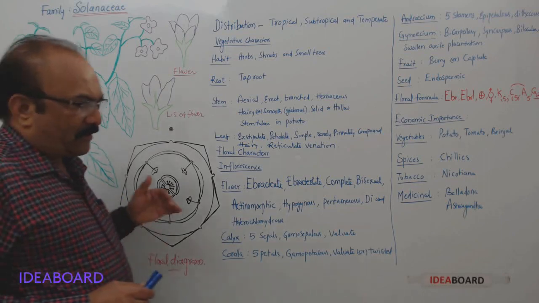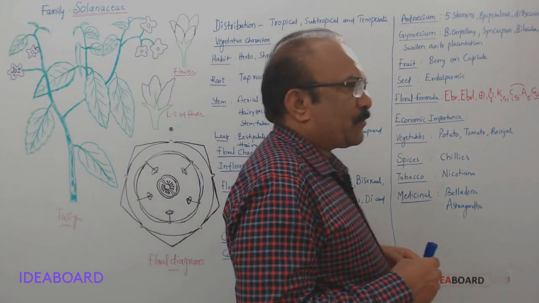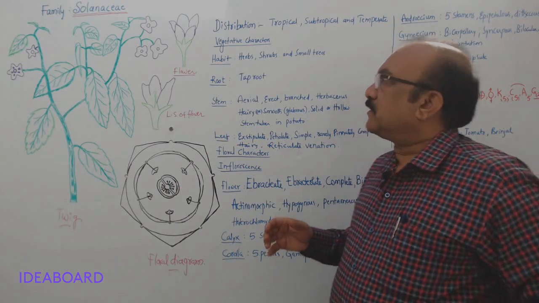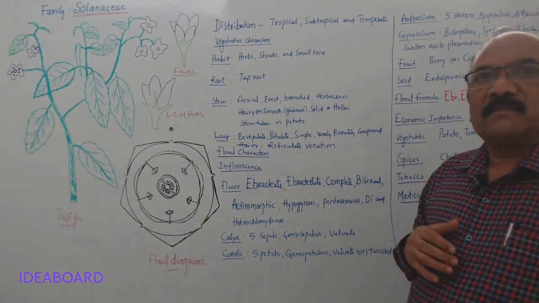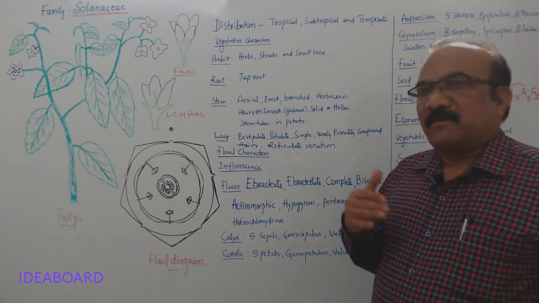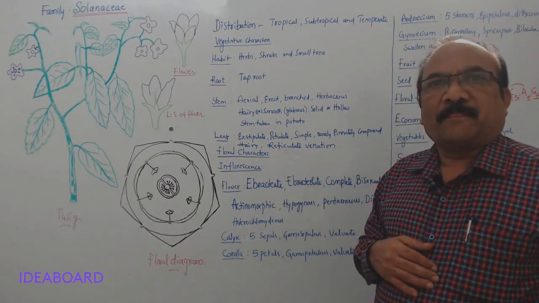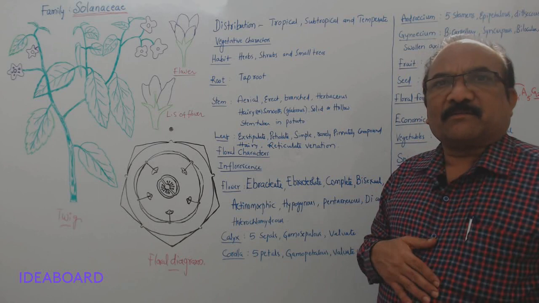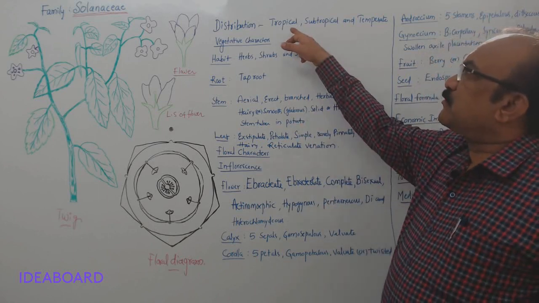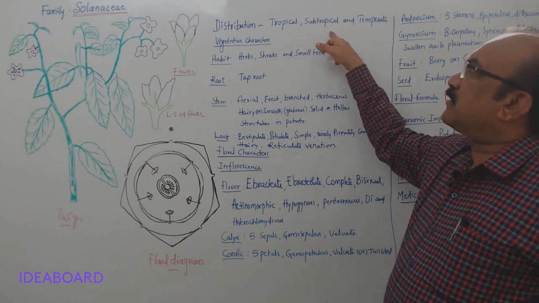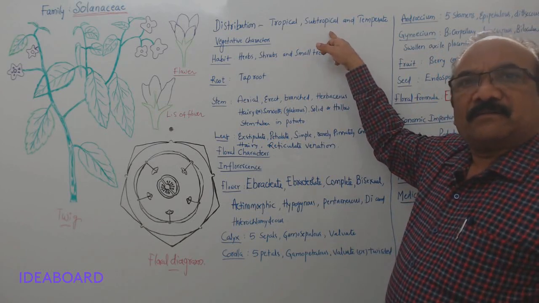And now let us see where these plants are distributed in the world. When we discussed Fabaceae, we saw that they are worldwide in distribution, or cosmopolitan. But the members of Solanaceae are mainly distributed in tropical and subtropical countries.